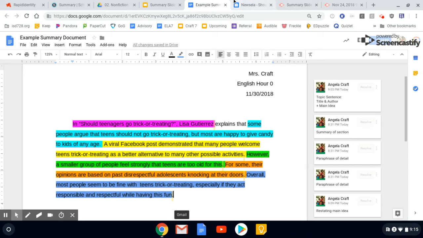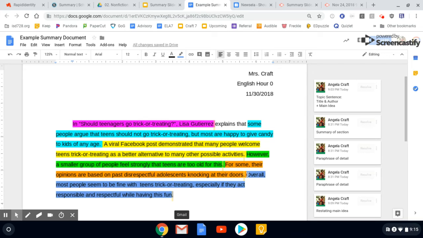And then the final sentence of your summary should restate that main idea again in a different way. How can you say it a different way? Maybe you focus on a slightly different angle, a little bit more detailed, but you're not sharing a brand new detail. And you put that in your final sentence.